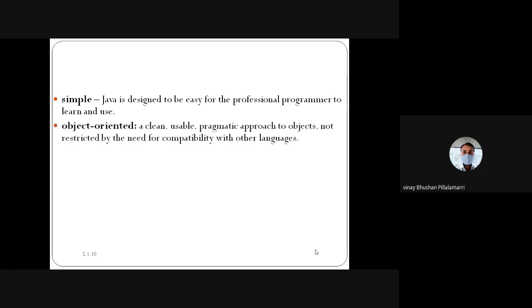Whatever programs you have written in the English language, you are able to understand those instructions. Understanding the programs means you are taking real world objects in your thinking, and based on that thinking you are using those objects. That's why we are making Java a simply understandable language, as it is a professional programming language. As I said, it's object oriented.